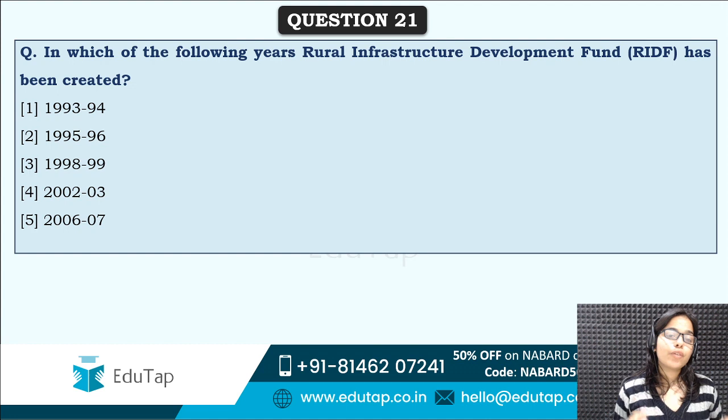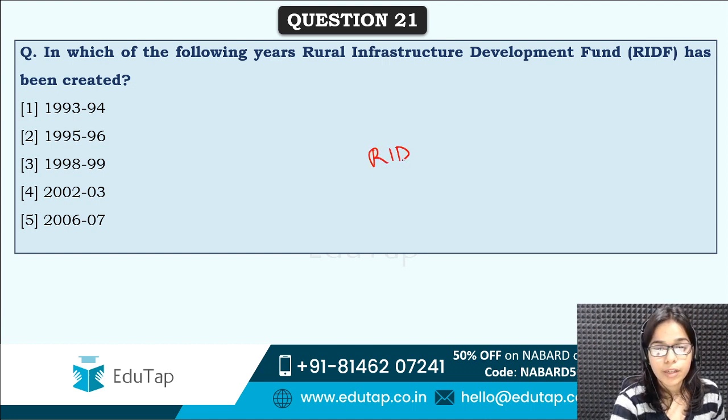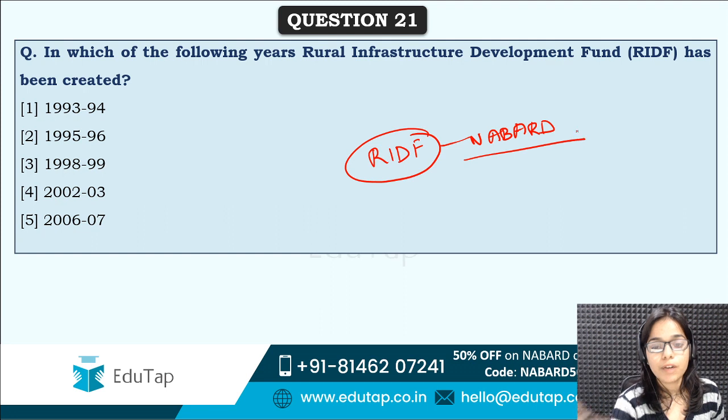Next is, in which of the following years Rural Infrastructure Development Fund, which is RIDF. It's a very important fund which comes under NABARD. So in which year this particular fund was created? In which of the following years RIDF, which is Rural Infrastructure Development Fund, has been created?